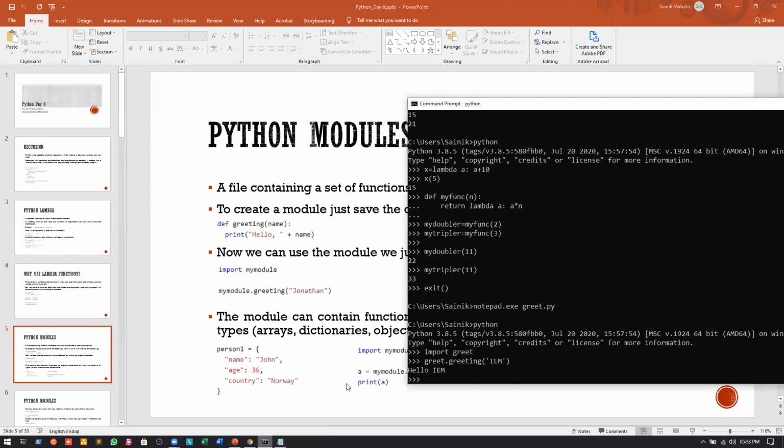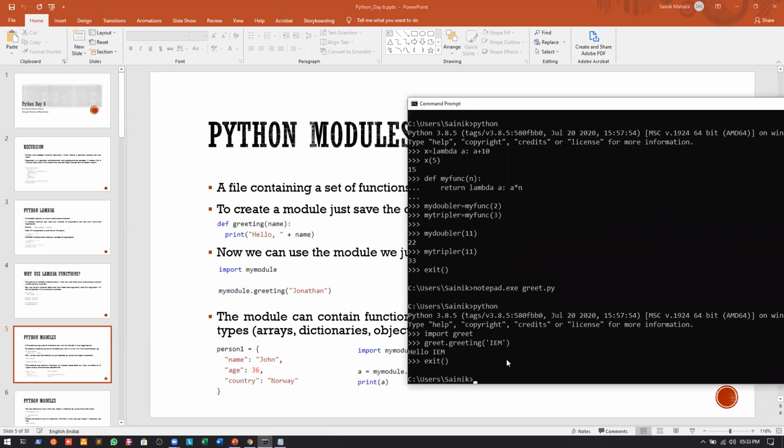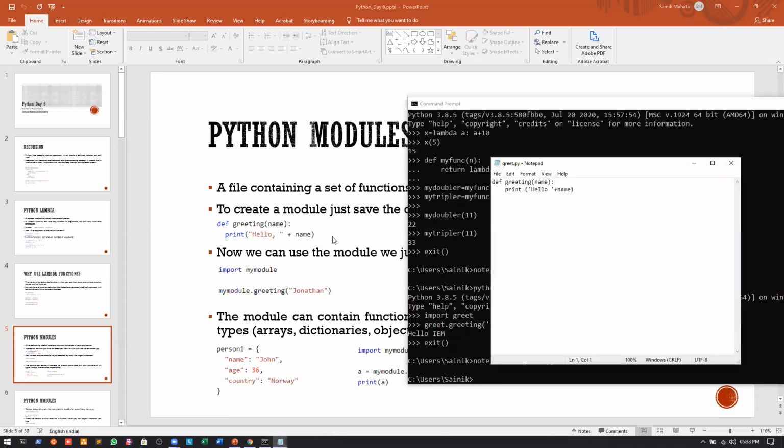Let us press exit here and go to greet.py. Here we can write a dictionary, and in the dictionary we can have three elements.